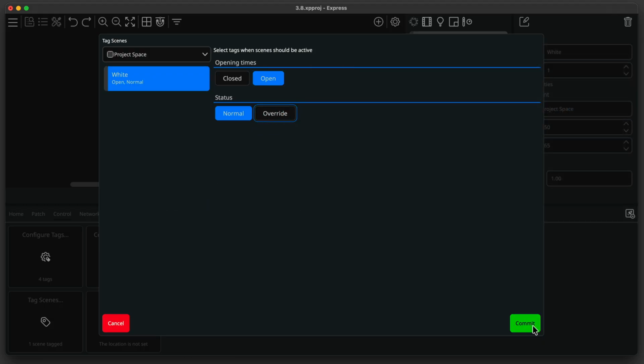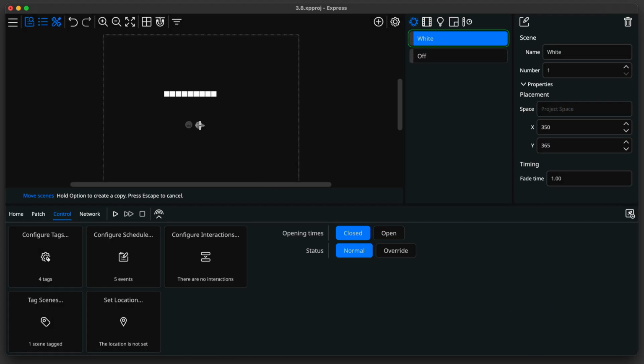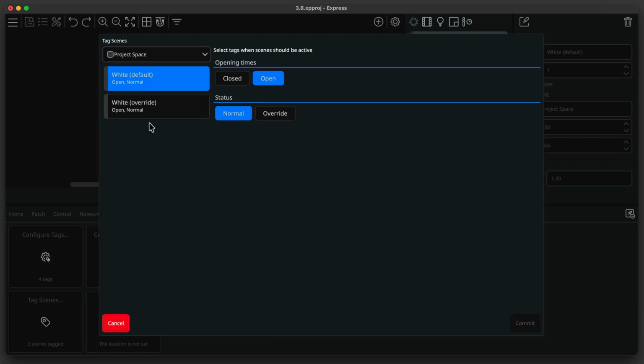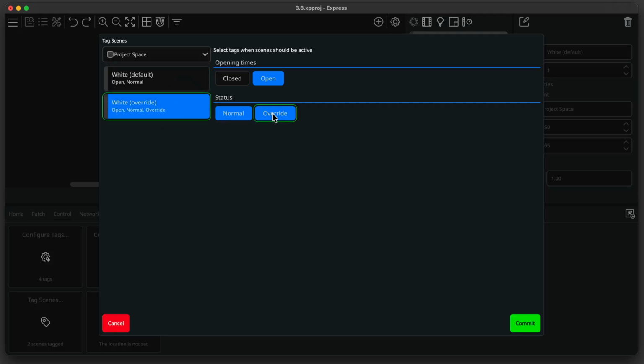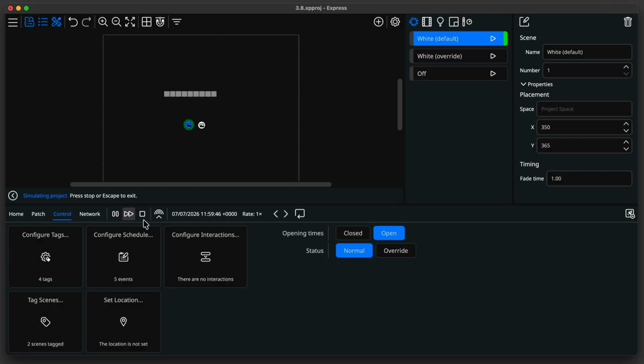The solution is simple. Duplicate the white scene to create a normal white scene and an override white scene, and tag each one accordingly. Making a new scene only takes a moment, and it keeps the programming easy to follow. In short, when a similar scene needs to be recalled for different combinations of tags, dedicated scenes for each situation will make programming considerably easier to set up and maintain.